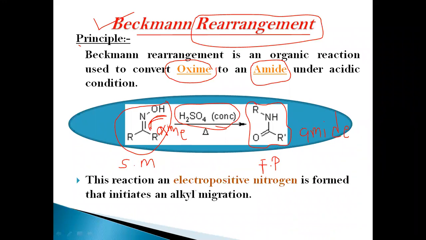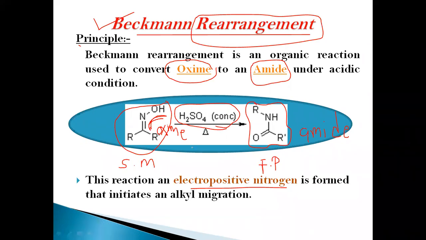After the electropositive nitrogen forms, it undergoes alkyl migration to form the amide as the final product of this Beckmann rearrangement. So the principle behind the Beckmann rearrangement reaction is conversion of oximes into amides under acidic conditions. This type of reaction is called a Beckmann rearrangement reaction.